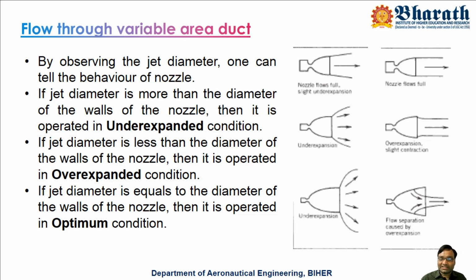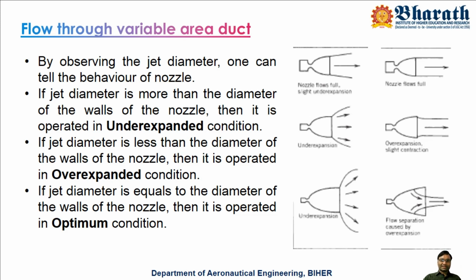So overexpanded jet diameter will be less than the diameter of the nozzle, and in optimum expanded condition, jet diameter will be perfectly equal to nozzle diameter, and this is very rarest of rare. Very rarely it is possible, provided that nozzle is constantly at the same pressure or same atmospheric pressure. So this is a very rarest of rare condition.